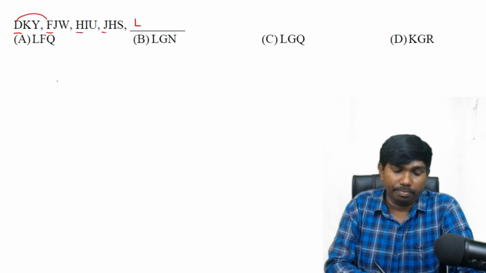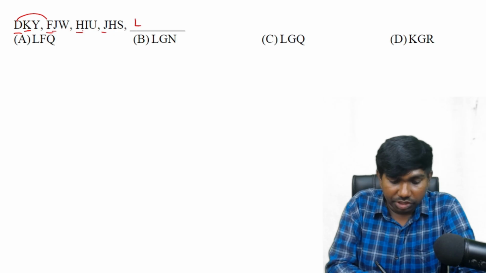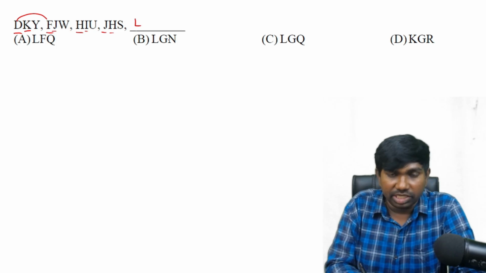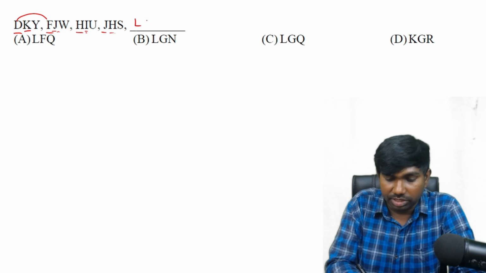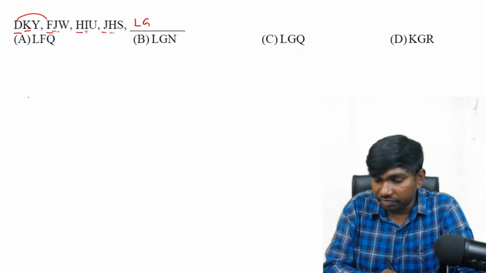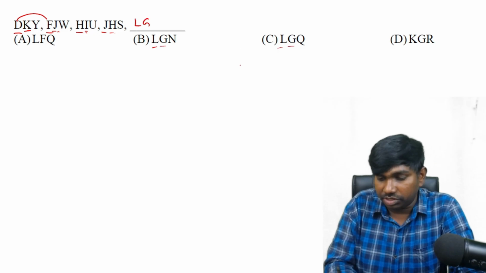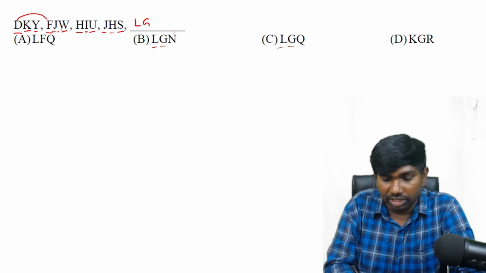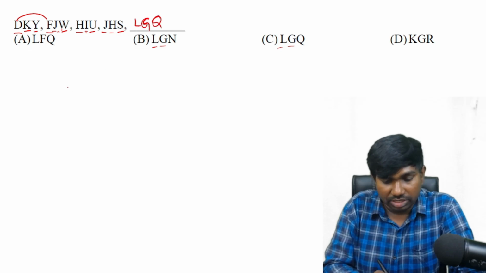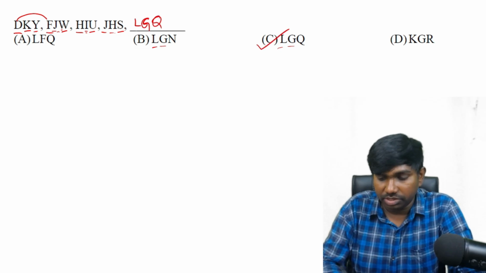That is L. Next. K, J, I, H. Minus 1, right? In the reverse order. H, I, J, K. Before H it is G. So how many options with LG, LG, LG? 2 options. Next. Y, W, and this is 25th letter, 23rd, 21st, 19th. That means 17th letter must be there. That is Q. So finally our answer is LGQ. Option C is the answer.